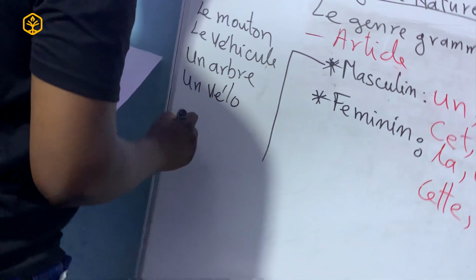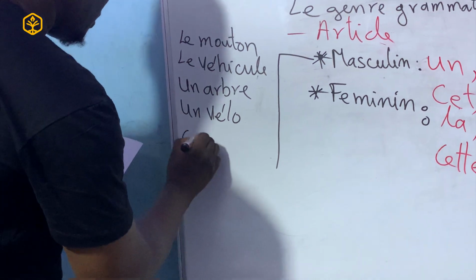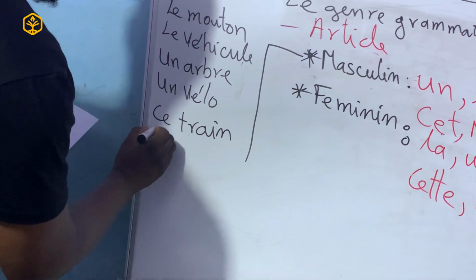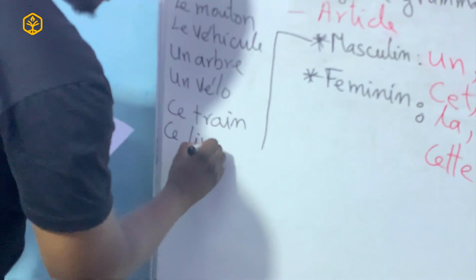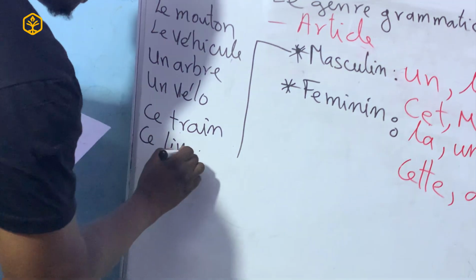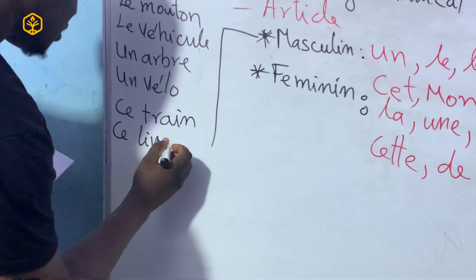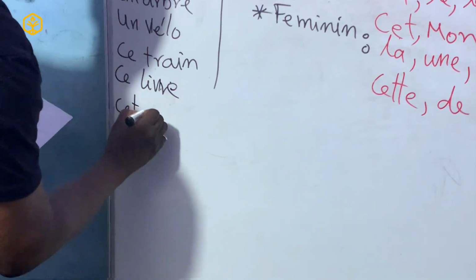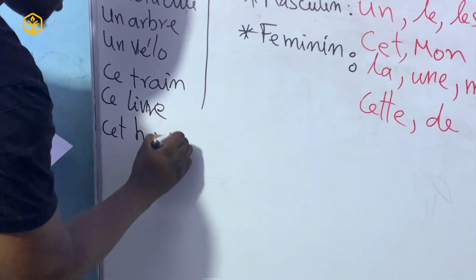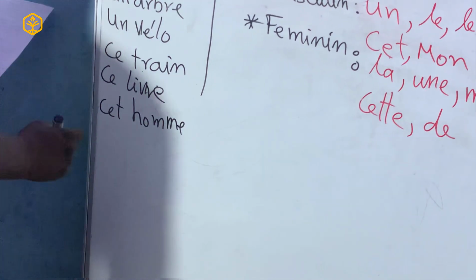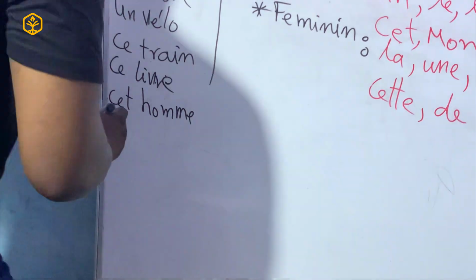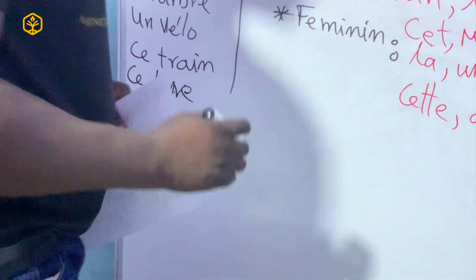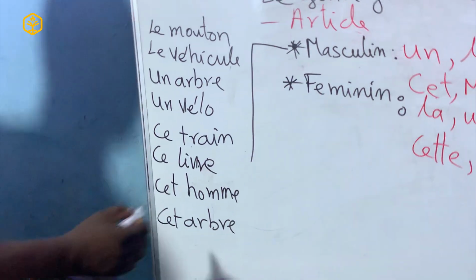Then ce train, which is a train. Ce livre. Cet homme, which is this man. Cet homme and cet arbre.